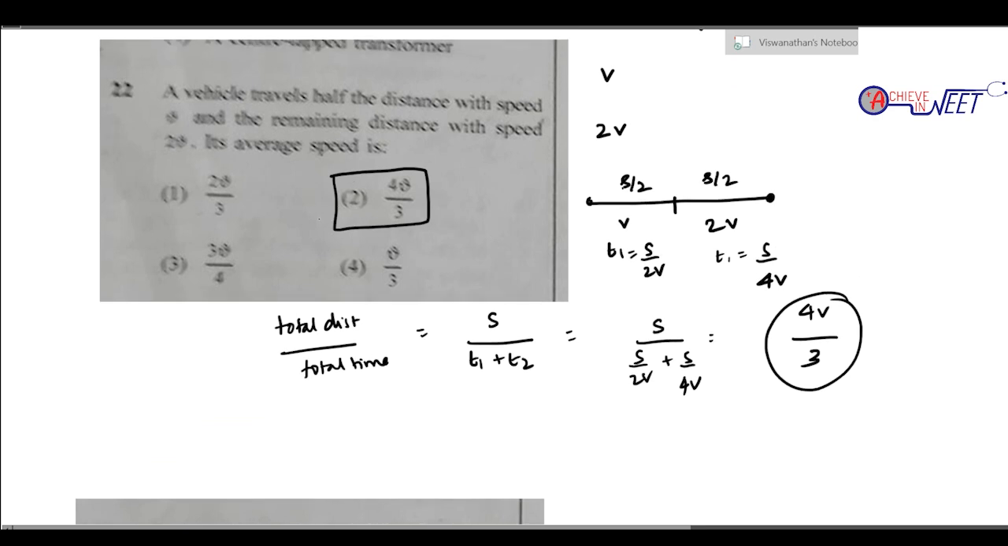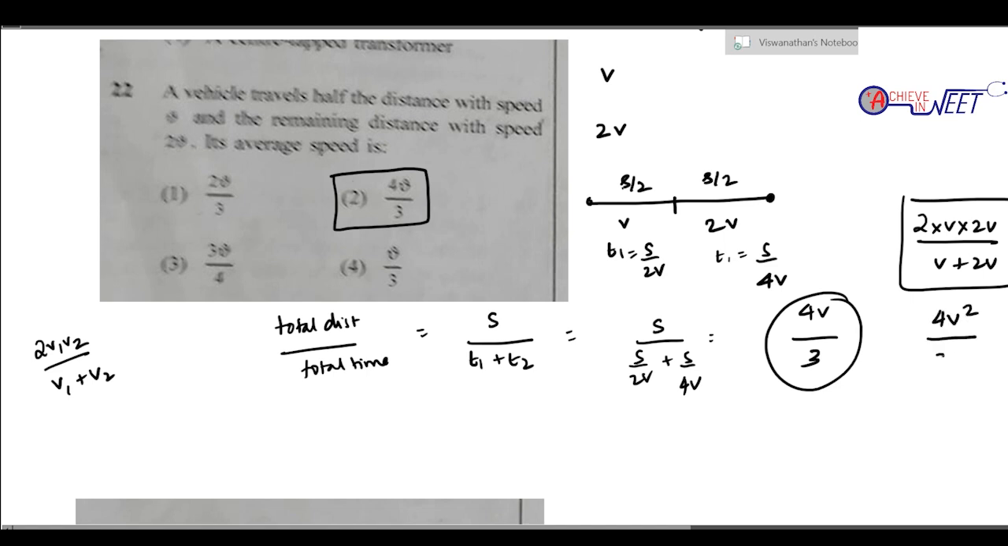Okay, if you feel it is difficult this way, for this half and half case there is a direct formula called 2v1v2 by v1 plus v2. I am not a big fan of direct formulas, but if you directly substitute, you will get the answer: 2 into v into 2v by v plus 2v. So see what you get. 2 into v into 2v is 4v square, and v plus 2v is 3v. So one v cancels, and it is 4v by 3.